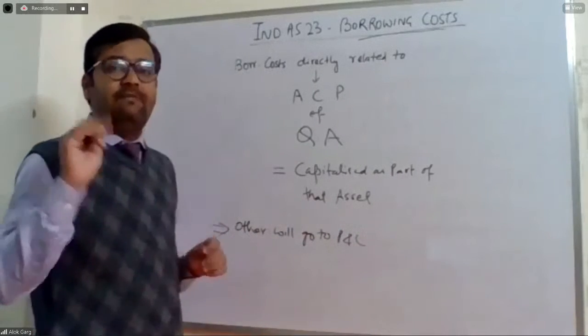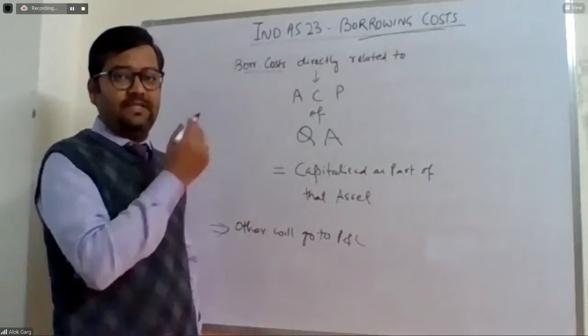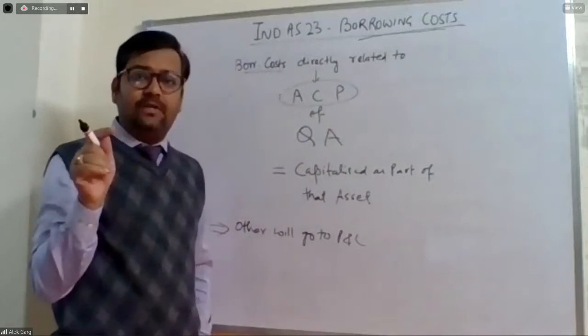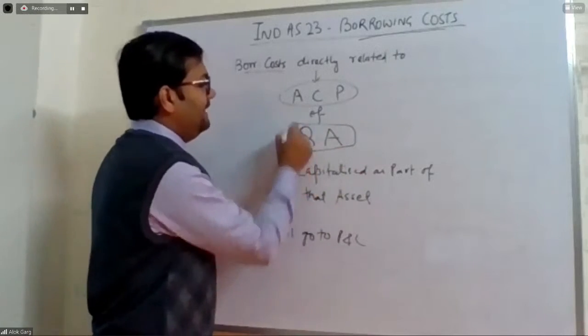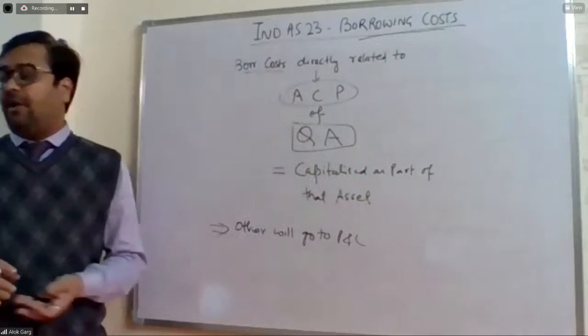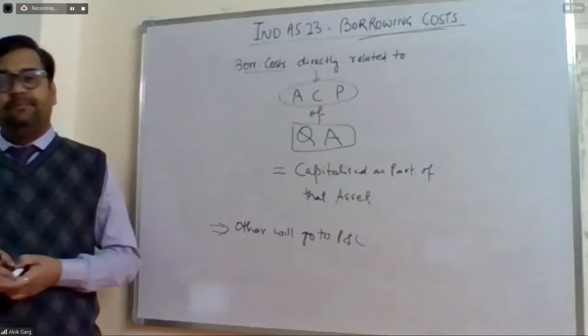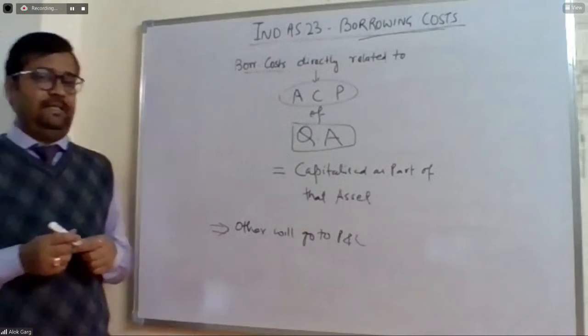So it means two things are very important. First, there should be a borrowing cost, of course. This is the standard. Second, it should be directly related to acquisition, construction, or production of a qualifying asset. Now, what is meant by qualifying asset?